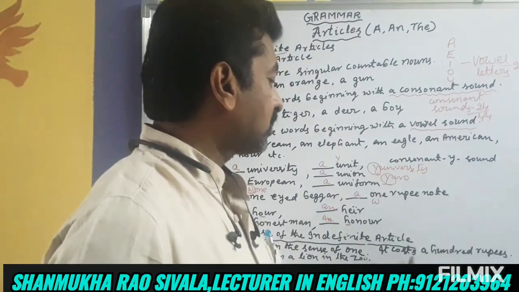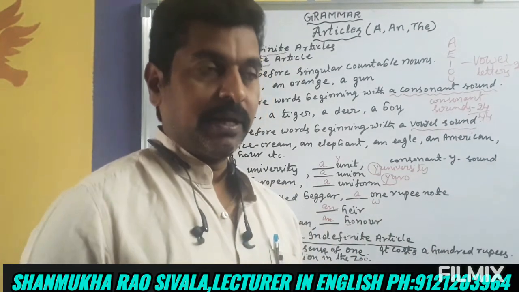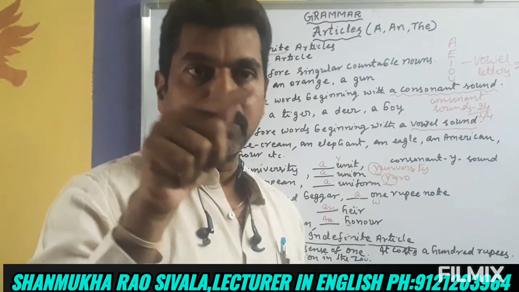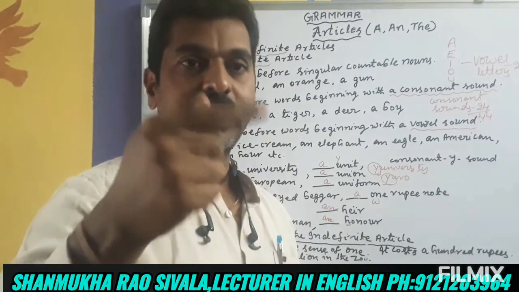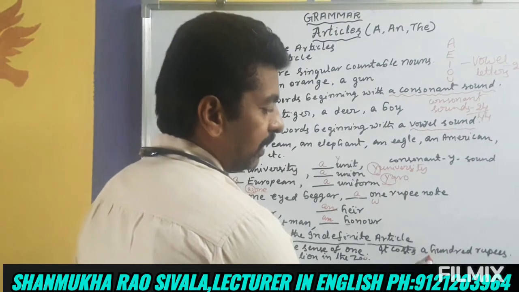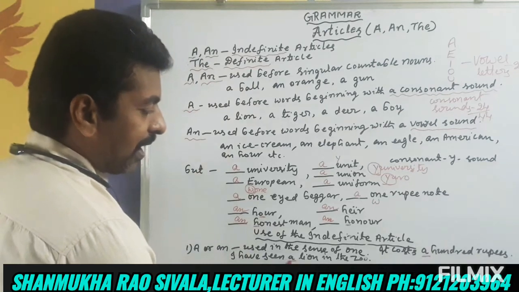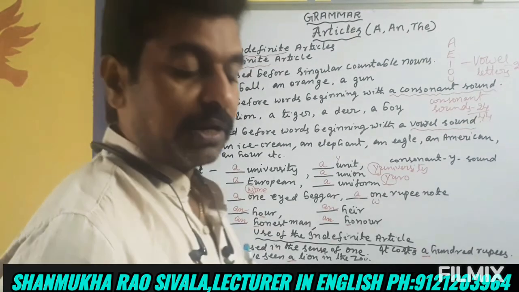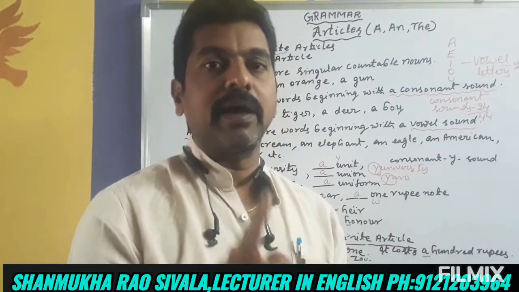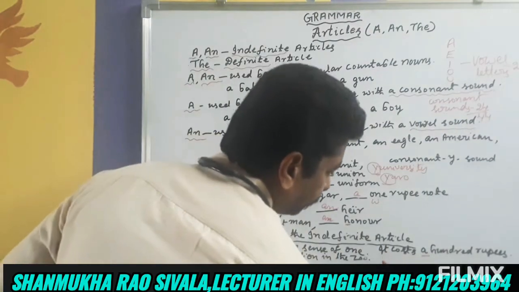Similarly, it costs a hundred rupees. This means one hundred rupees, but instead of one, we use only a. A means one. Similarly, in the sense of one, we use a or an.